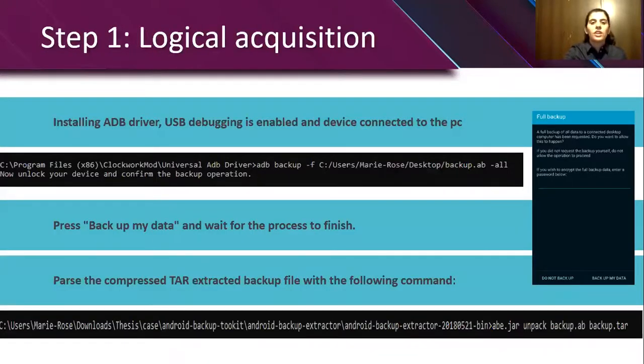Step 1, the logical acquisition. We'll first start off by installing the ADB driver with USB debugging enabled and the device connected to the PC. Then we will input the ADB backup command, and we'll assign it to back up the whole device. After that, a screen will flash on the device at hand that will ask us to back up my data. The resulting backup file needs to be parsed and extracted. The copy can be done through this command.